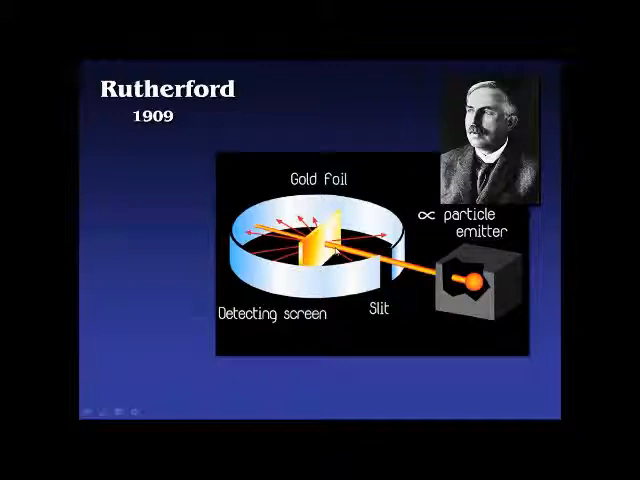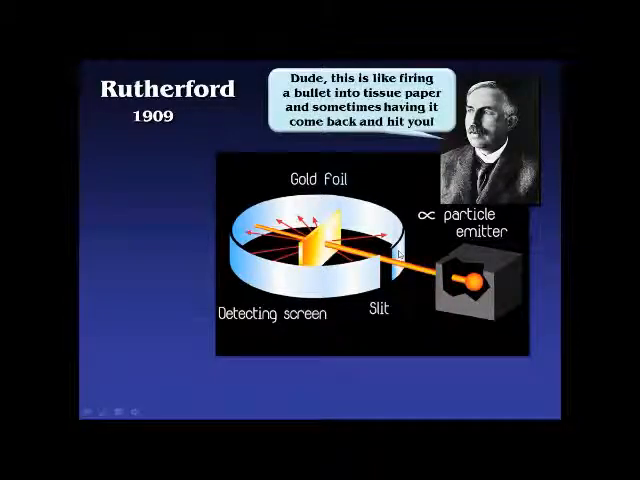And what he finds is that most of the alpha particles go right through the gold foil and hit the other side. But every once in a while, a few of them get deflected slightly and hit a little bit off to the side, and even sometimes almost come back to where they started from. And what he says is, dude, this is crazy. This is like firing a bullet into tissue paper and sometimes having it come back and hit you. It just didn't seem possible.